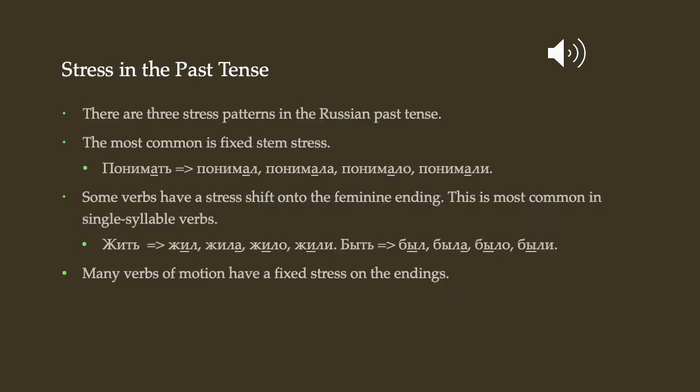And of course, there's always the issue of stress. Remember, in Russian, stress is very important and is one of the most difficult parts of the language. So don't freak out about it, but just remember it's important and complicated. So there are 3 stress patterns in the Russian past tense. The most common is a fixed stem stress, where the stress is in the same place in the infinitive, in the non-past, and the past.